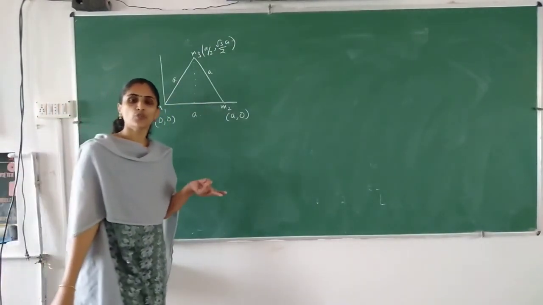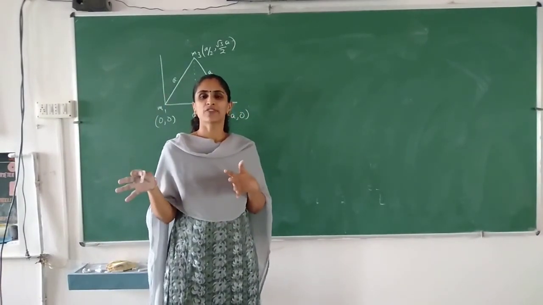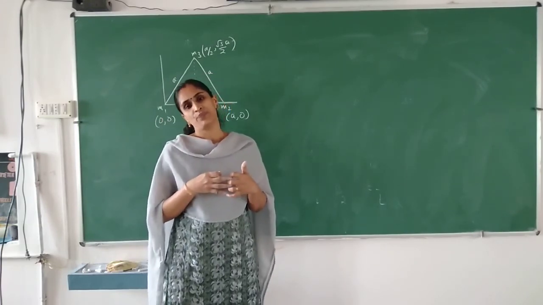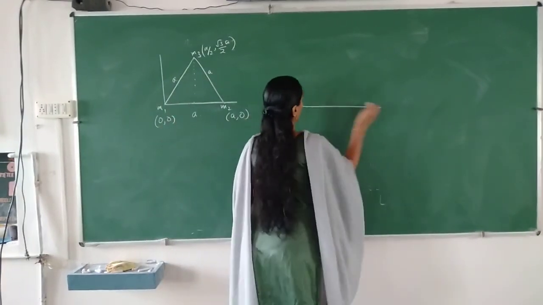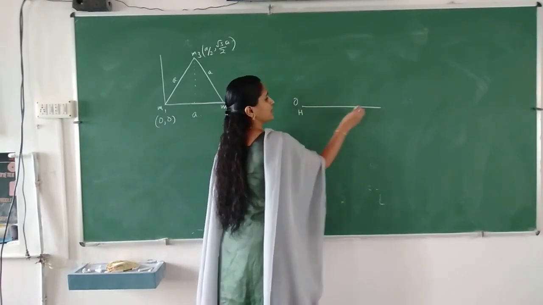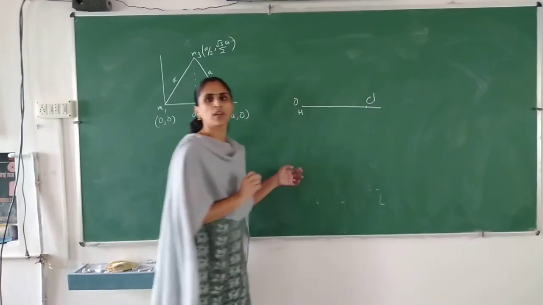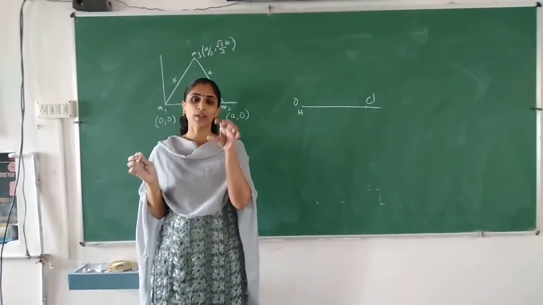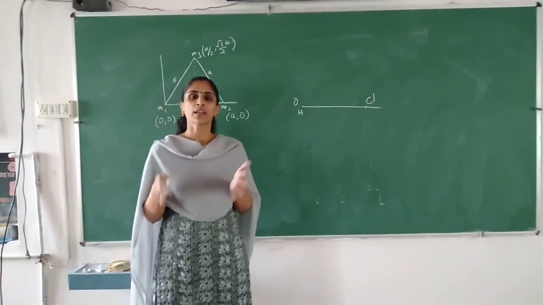Similarly, sometimes they will give an HCl molecule and ask for the coordinate of the center of mass. In that case also, you can assume H at the origin, or Cl, either one, and the other at that distance. It is better to consider one object at the origin and arrange the remaining according to the distribution of the mass.